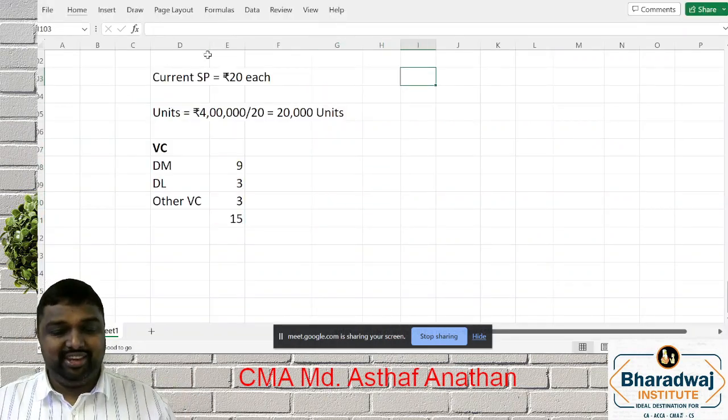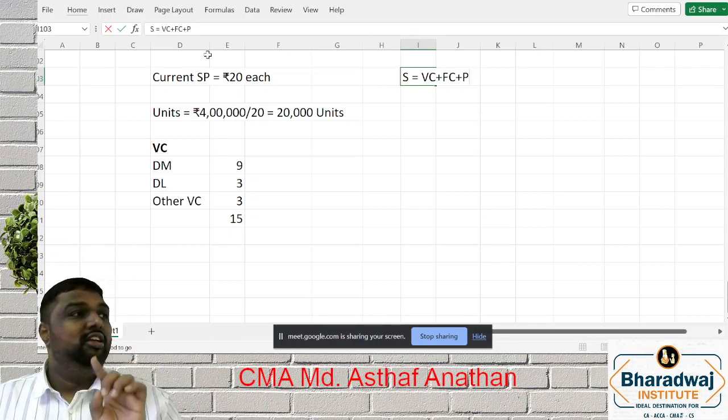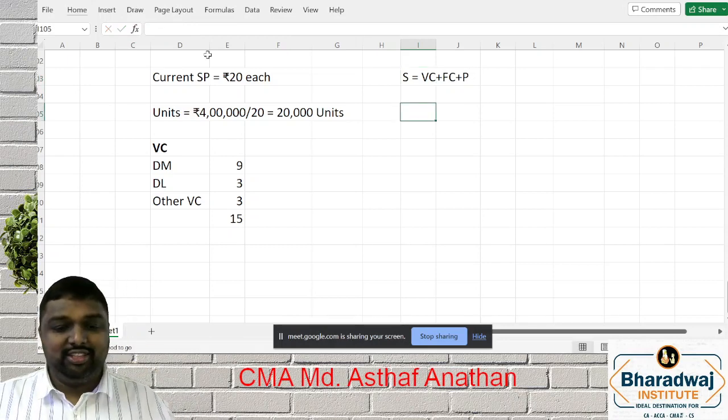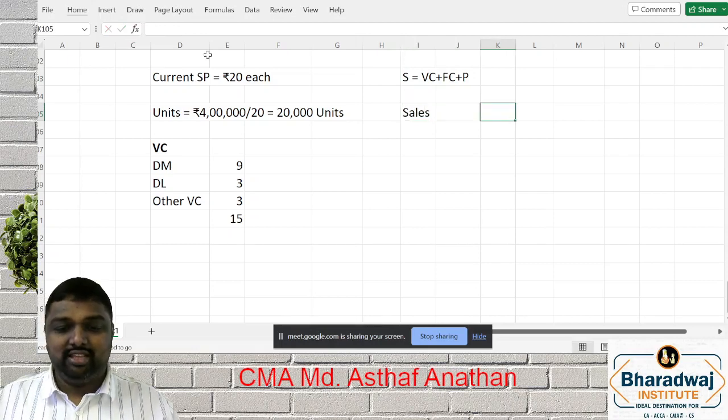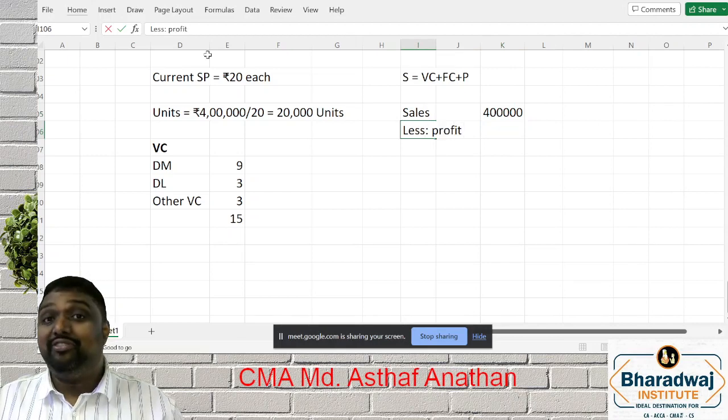In any question, to find out the missing data, this is the clue. See, your sales will be the sum total of variable cost, fixed cost, and profit. So what is the sales, my dear friends? 4 lakh, less profit. What is the profit? 5%.